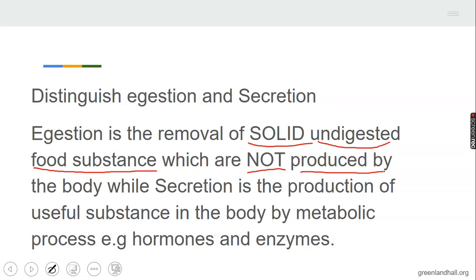It means anything that is called excretory product must not be a product of undigested food. Then secretion means what? Production of useful substance in the body, such as hormones and enzymes. Such as what? Hormones and enzymes.